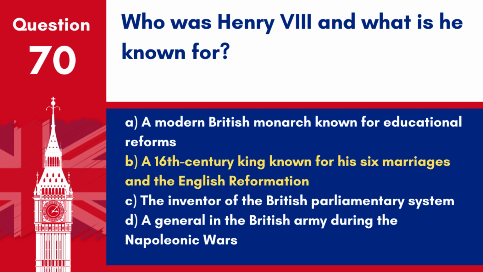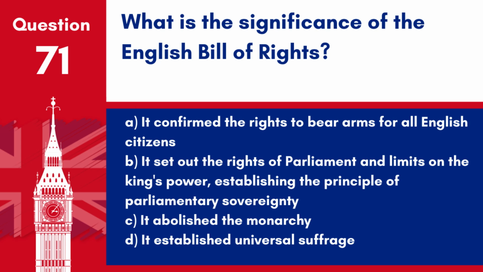Answer. B. A 16th century king known for his 6 marriages and the English Reformation. Henry VIII is one of the most famous kings in British history, primarily for his role in the separation of the Church of England from the Roman Catholic Church. Question 71. What is the significance of the English Bill of Rights?